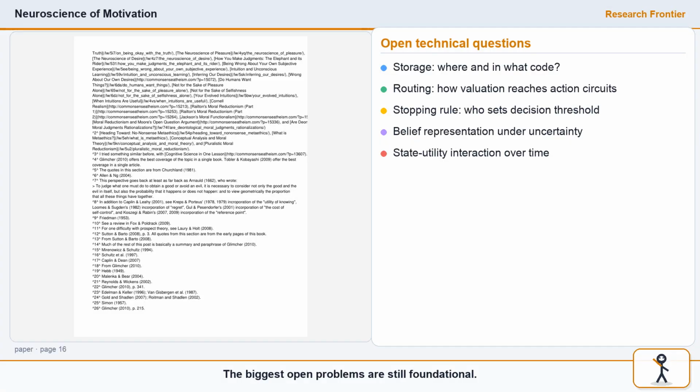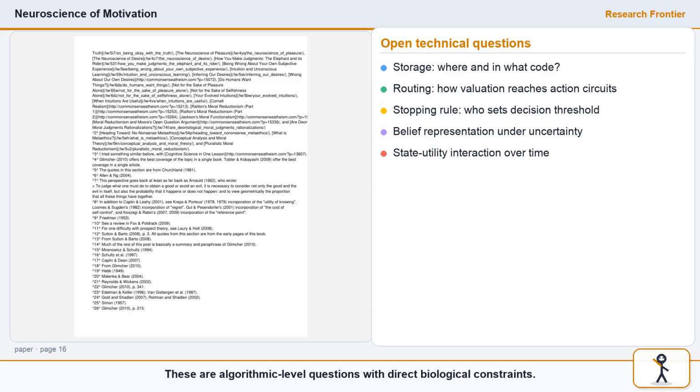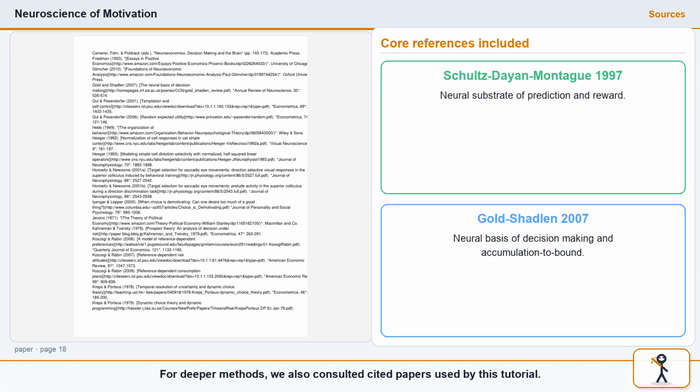The biggest open problems are still foundational. Where is utility stored? How are beliefs represented neurally? What sets decision time? And how do state variables reshape utility functions in real time? These are algorithmic-level questions with direct biological constraints. For deeper methods, we also consulted cited papers used by this tutorial. Schultz, Dayan, and Montague formalized reward prediction error in dopamine systems. Gold and Shadlen reviewed neural decision dynamics and evidence accumulation.